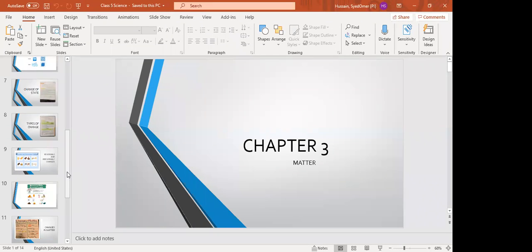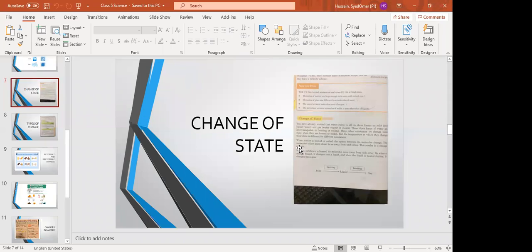And also, all the solids, liquids and gases are matter. Okay, all the things, whether they are solid, liquid or gases, they come in matter. So today we have to start from change of state. This is our topic, so you have to open up page number 26. So we are going to start from this topic, change of state.